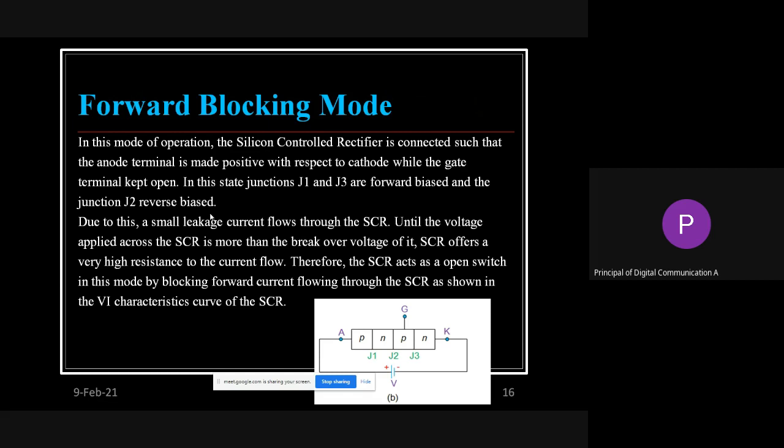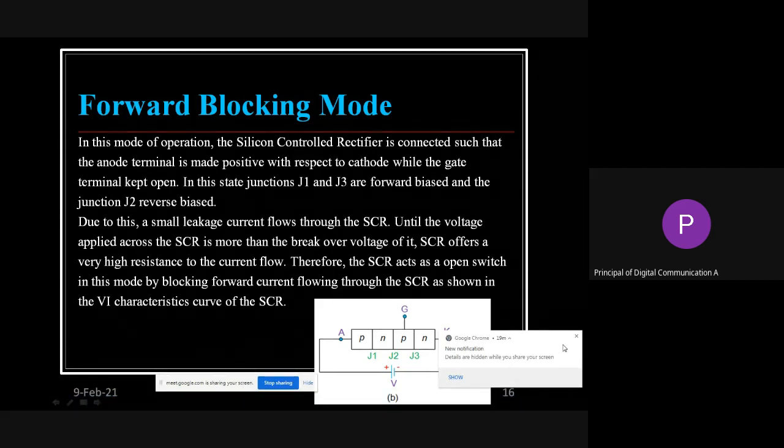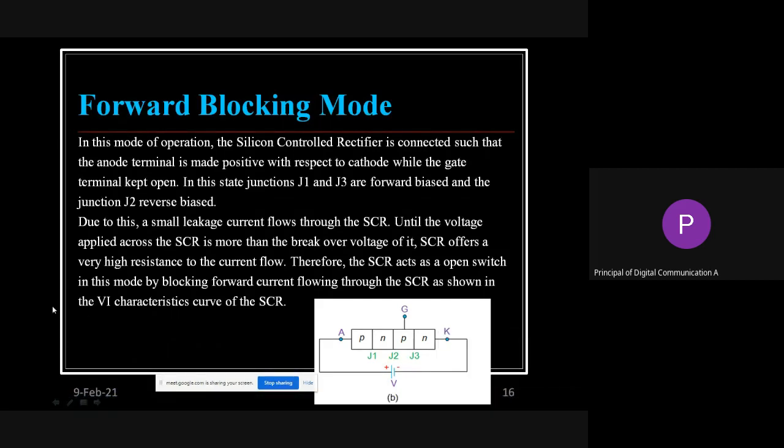So first we will see the forward blocking mode. So what is this forward blocking mode? First see the diagram and then go to the explanation, whatever is written over here. So forward blocking mode it is. That means forward bias is there, but still it is blocking mode.